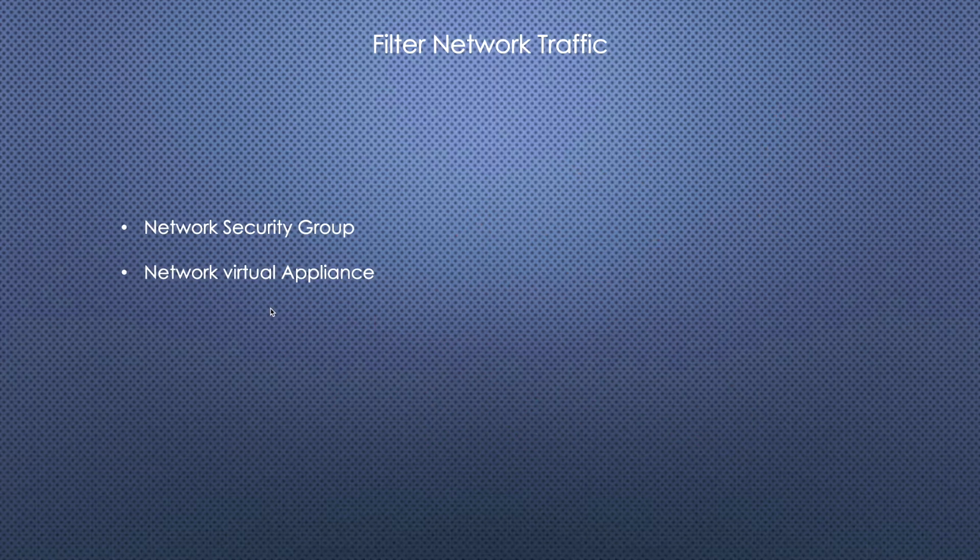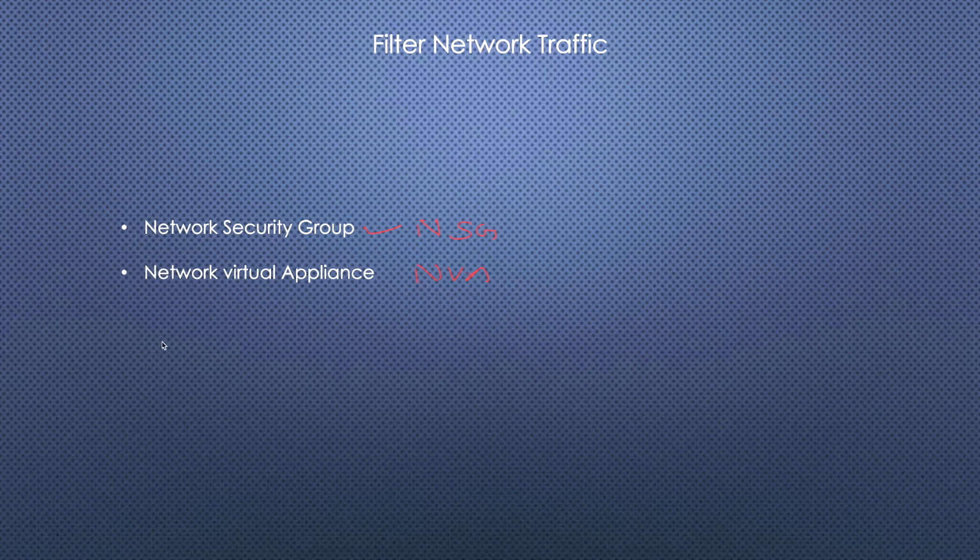Let's go to the next slide. Now, what kind of filters can we apply on our network traffic? We have two kinds of filters. One is the network security group, also called NSG, and another one is the network virtual appliance, which is NVA. So what is NSG and what is NVA?